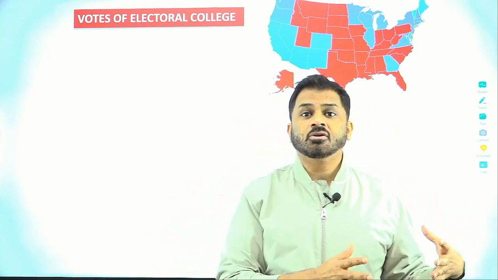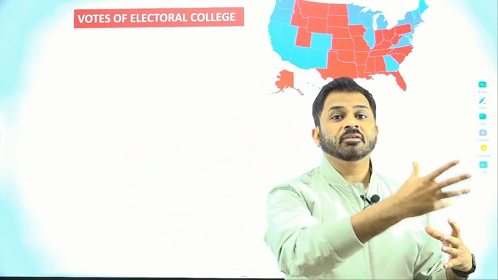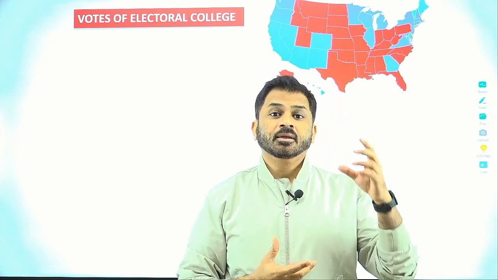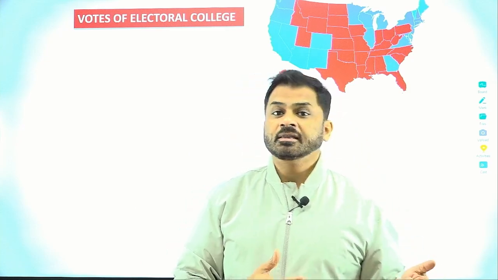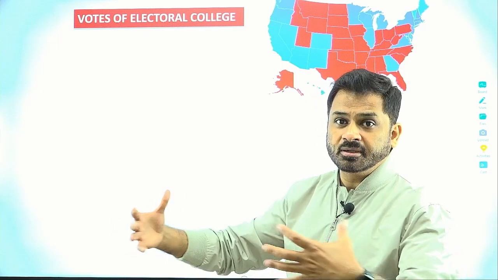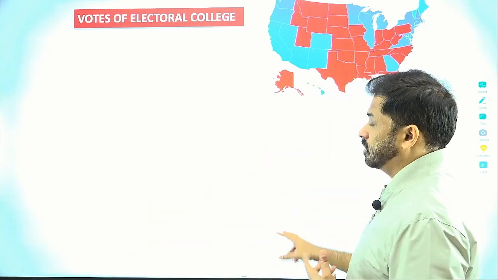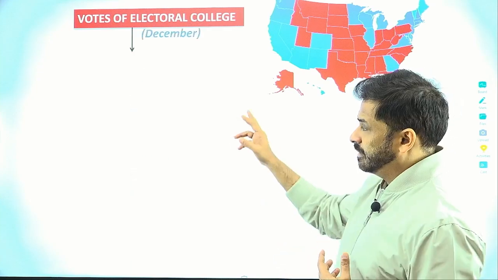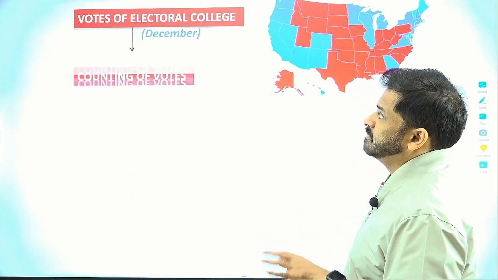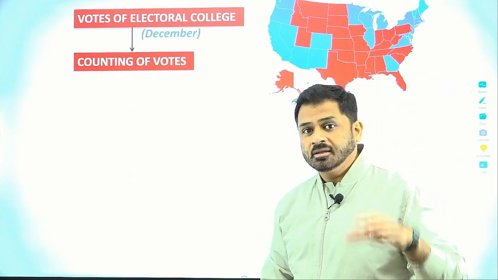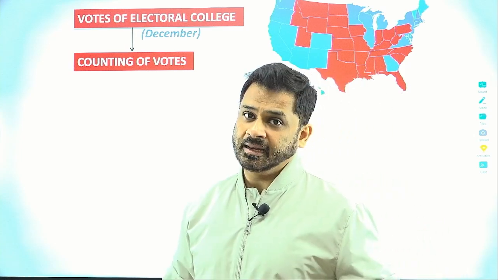So in the electoral college, there are going to be electors from different states based upon how people have voted in the general election. This electoral college, which includes the electors from all the states, is finally going to give the vote again, which usually happens in December. And on this voting by the electoral college, finally the candidate is elected.